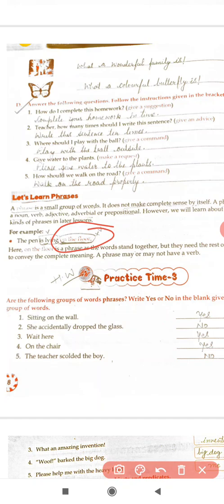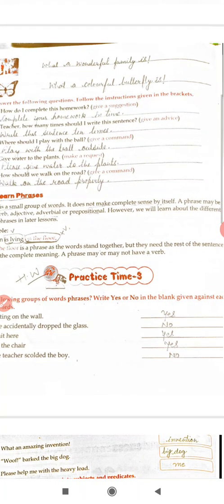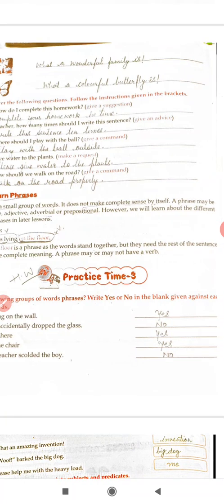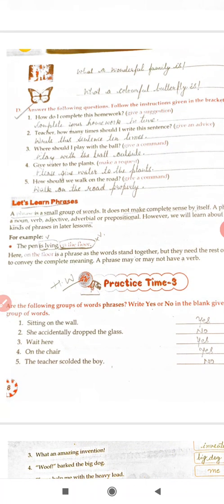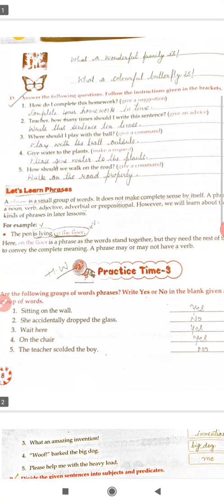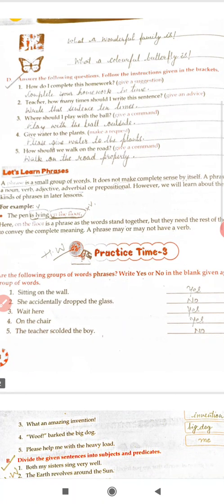Who is on the floor? It may be a pen, pencil, book, chair, spectacles, or somebody is sitting on the floor. So it can be anything. So when I write only on the floor, this makes these words a phrase, right? Here, on the floor is a phrase as the words stand together, but they need the rest of the sentence to convey the complete meaning. A phrase may or may not have a verb.